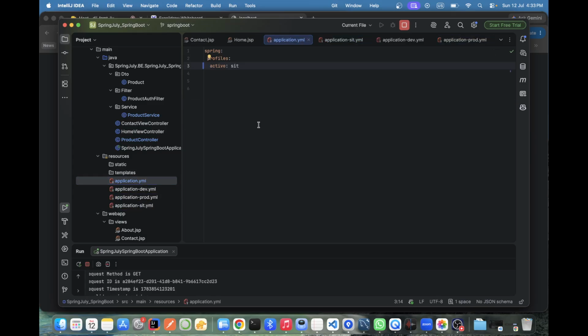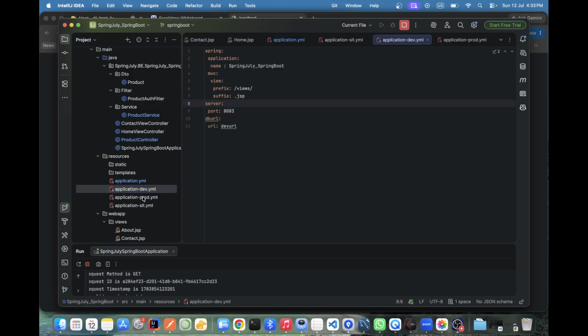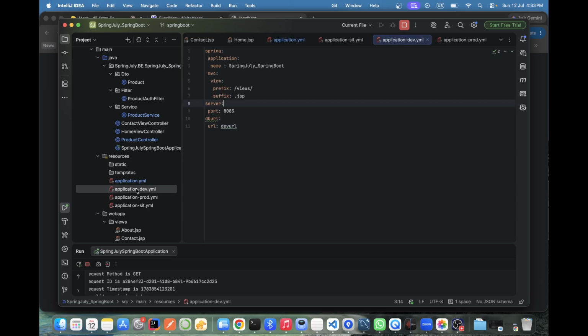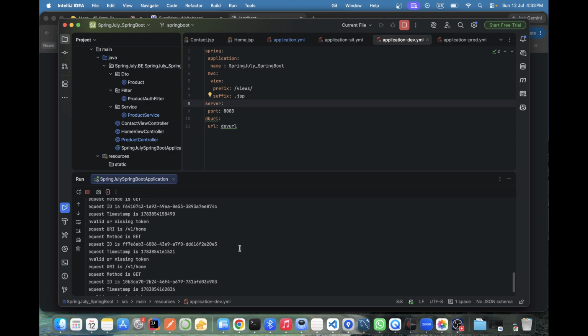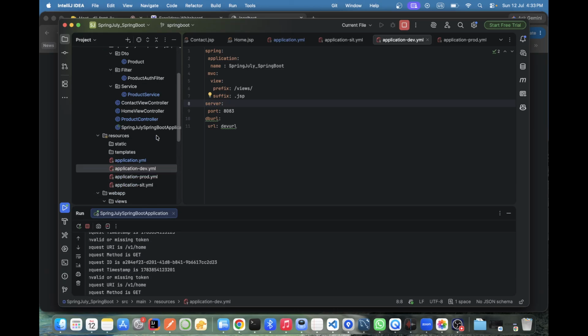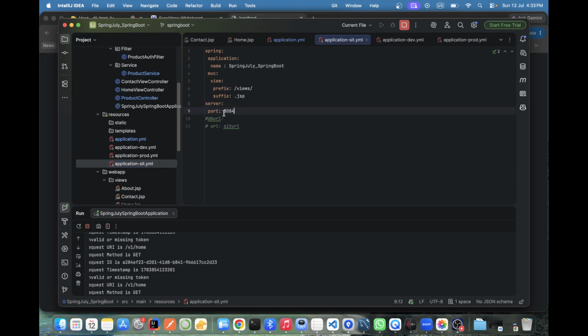The port number is also correct, but it's not picking. The port number is 8084 now for SIT. Okay.